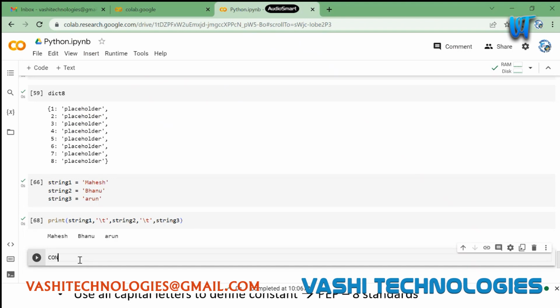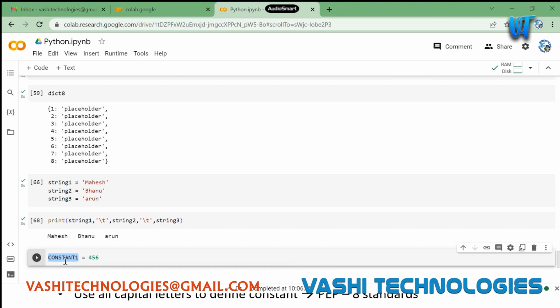If I need to define a variable, I can do it in capital letters, CONSTANT1, and I can make it a constant, 456. If we follow this standard, any programmer who is going through our code will automatically understand, okay, this is a constant in the program, and I shouldn't be changing that. So that's the only way we can define constants here.